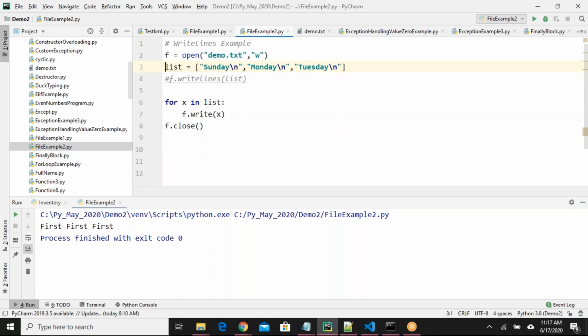So you can think yourself, where are you? What are your logical skills here? When I say f.write(x), what is it printing in my demo.txt file? Each item it is printing.